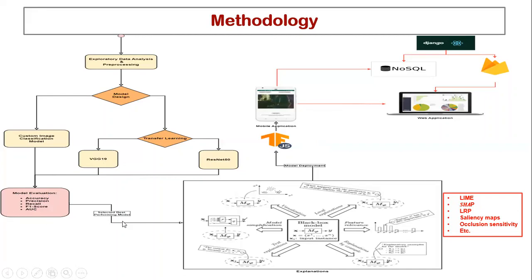We select the best performing model, which will then be analyzed using explainable AI techniques like LIME, SHAP, and ARP. Now, the good thing about LIME is that it provides explanations on how each feature contributed to the model's prediction.